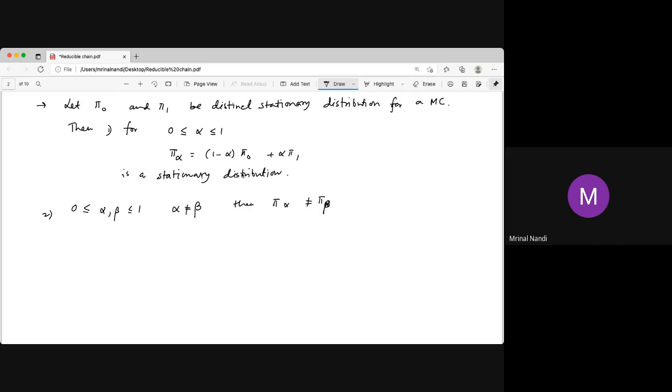Oh no, not that. There is a problem. It does not form a vector space because this alpha cannot be greater than 1. So it does not form a vector space. It actually forms a convex set.